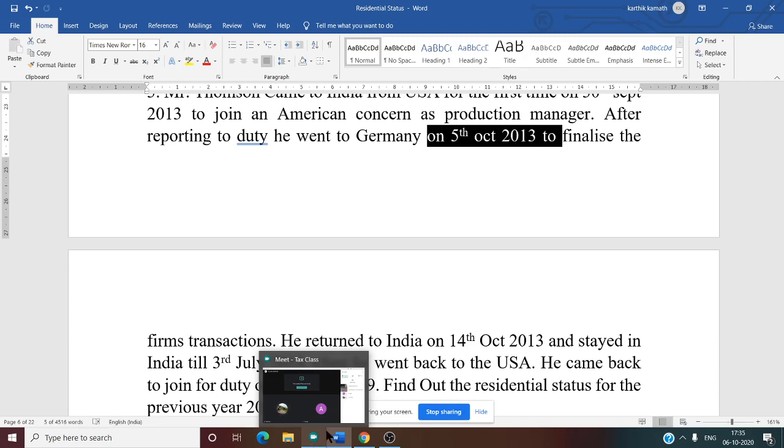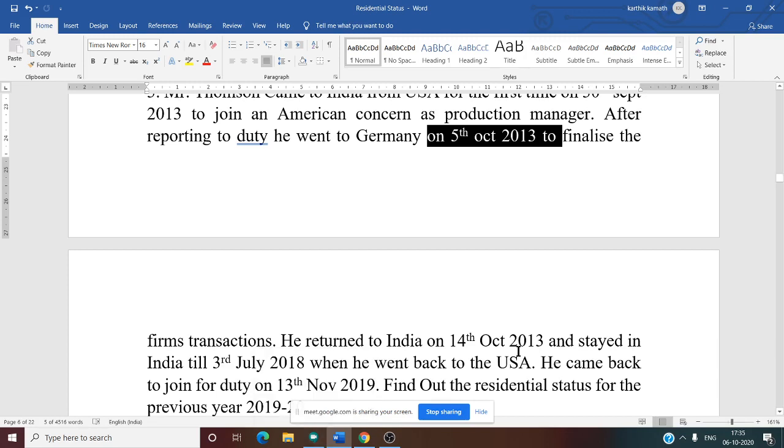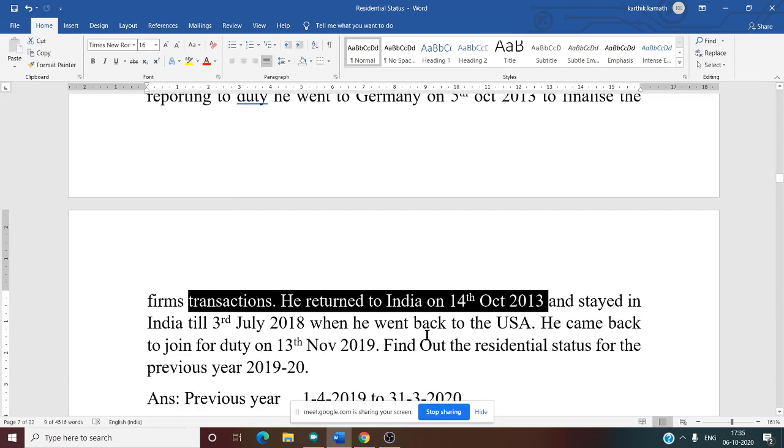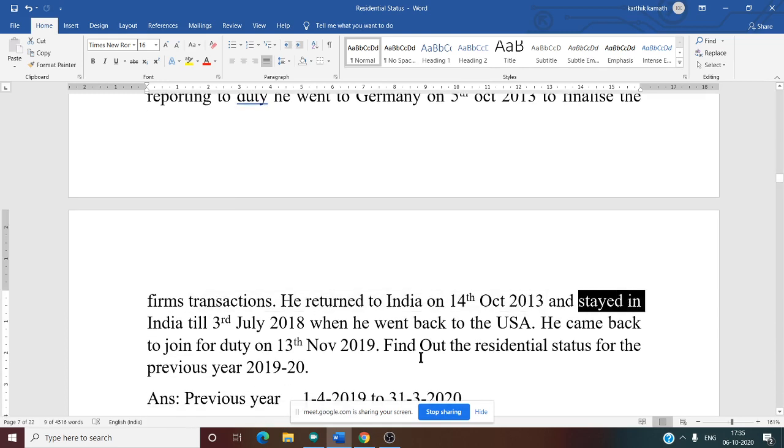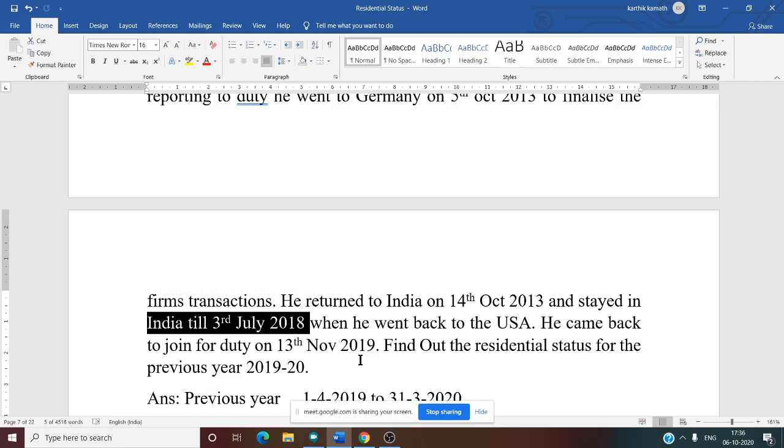Yes, sir. No doubts, right? He leaves India. Then on 14th October 2013 he again comes back to India. After that, he stays in India at a stretch till 3rd July 2018. That means from 2013 to 2018, after 14th October 2013 till 3rd July, he was there in India.